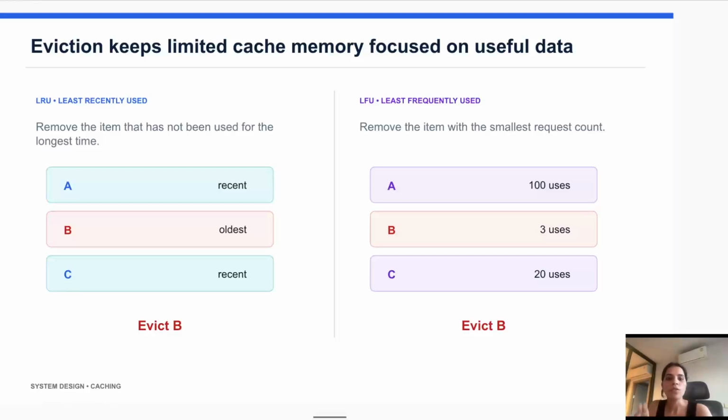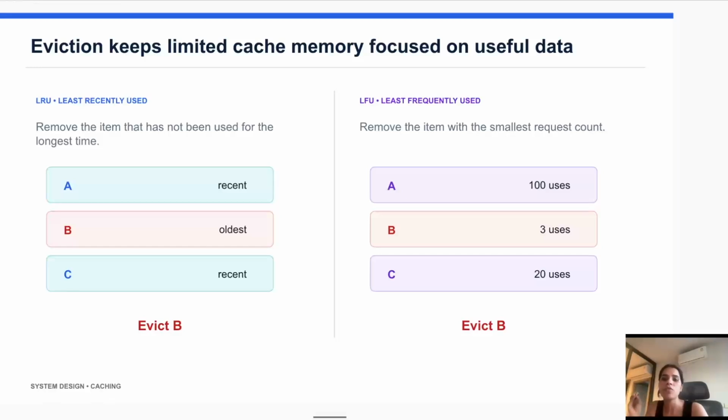Next is LFU, which is least frequently used. In LRU we were checking the least recently used, and in LFU we check which data is least frequently used. For example, we have A, B, C. Suppose A is accessed 100 times, B is accessed 20 times, and C is accessed only 3 times, or vice versa.